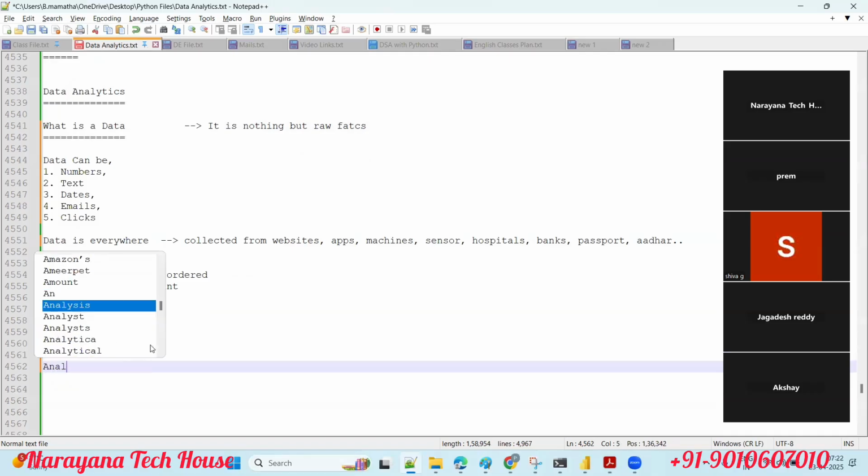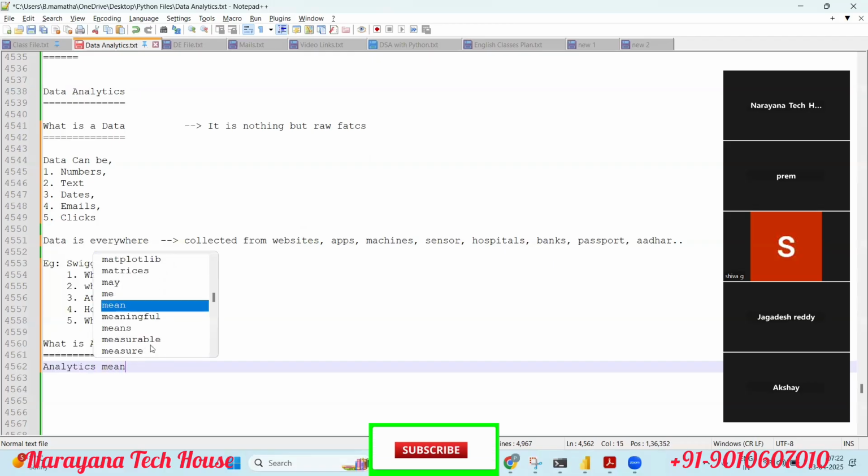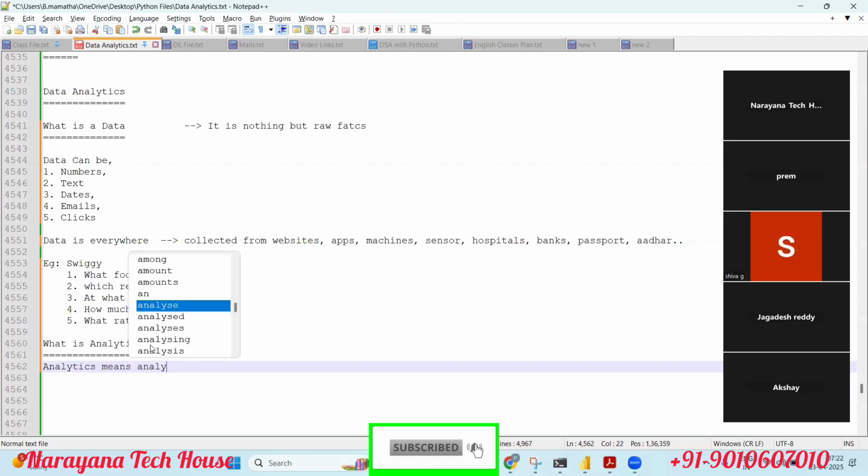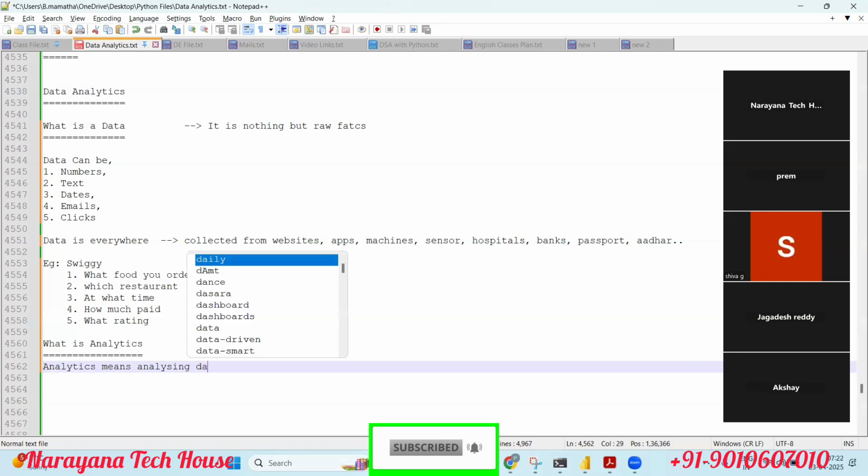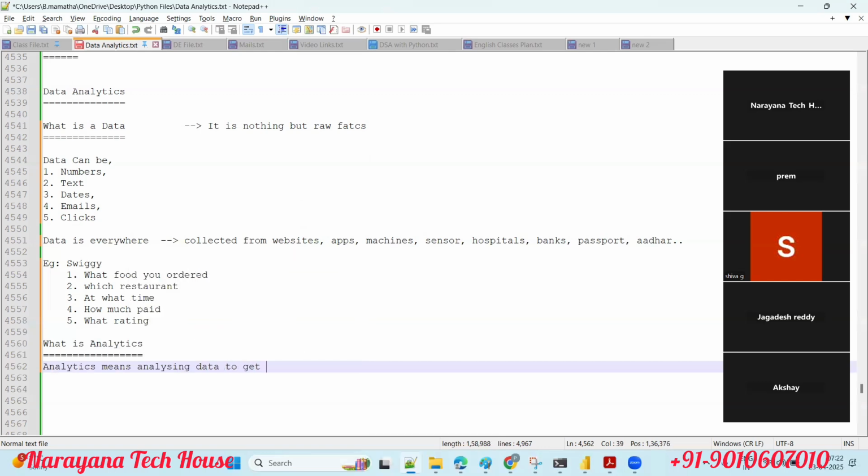So analytics means analyzing data to get meaningful insights, guys. Tell me now, what is analytics here? It means analyzing the data to get meaningful insights.